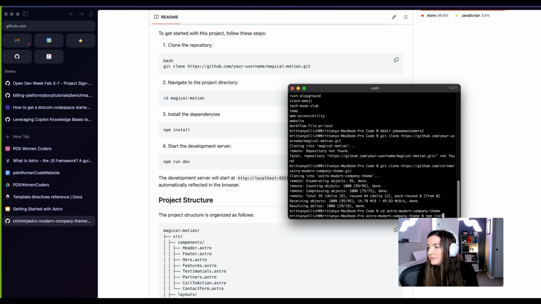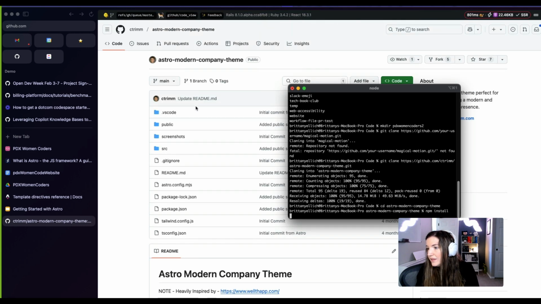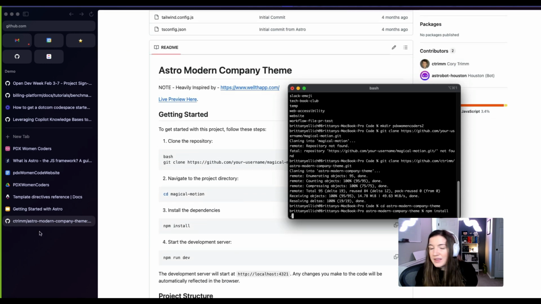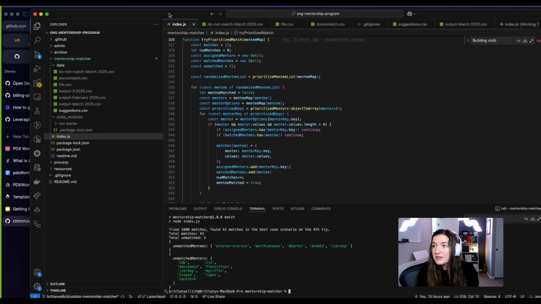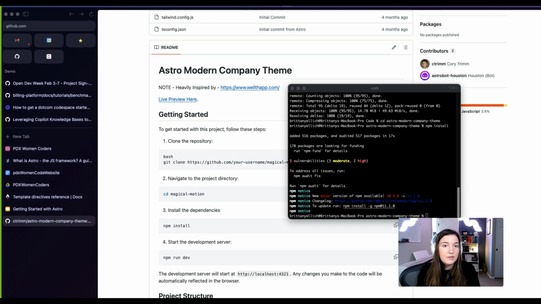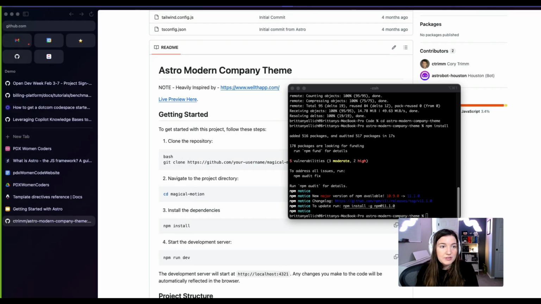We will change directory into the Astro Modern Company theme and install. Wait for that to go through. You can see there's not really a whole heck of a lot that needs to be included in here, which is awesome. And then I will get a VS Code screen set up. Cool, nice. Okay, so we're all installed. I'll look into those things later and then we'll just run it. And actually I'm just gonna open it really quick here from this terminal so that it's all in VS Code.